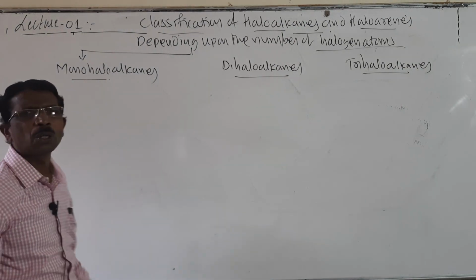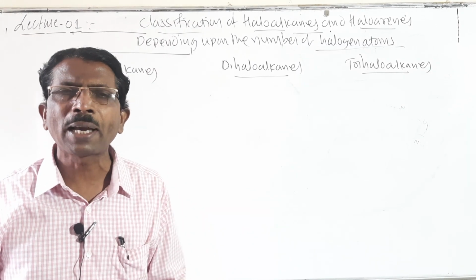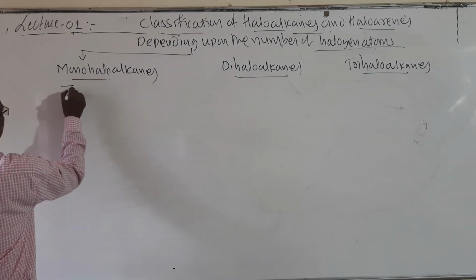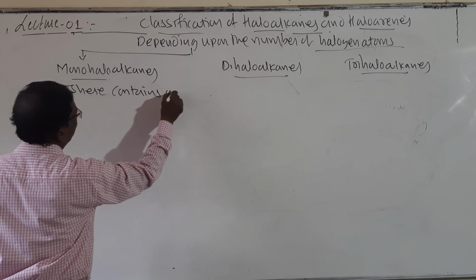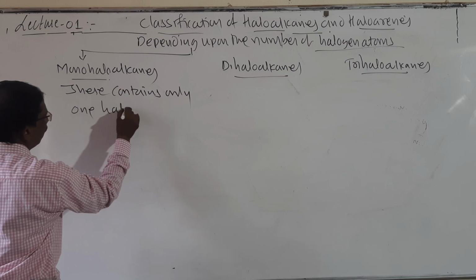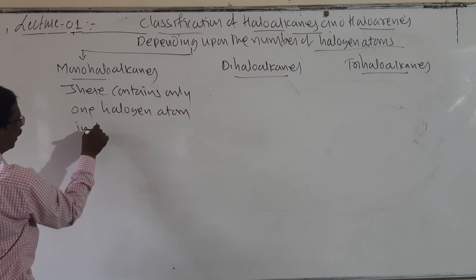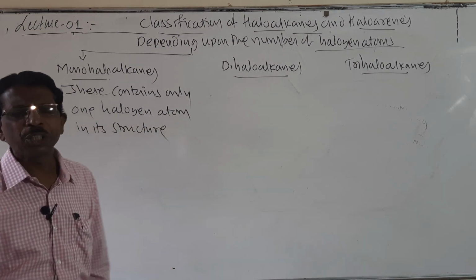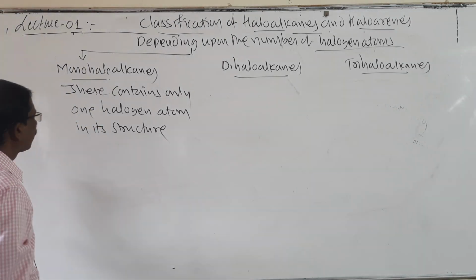Look here, students. What are monohaloalkanes? Mono means single. These are alkyl halides which contain only one halogen atom in their structure.